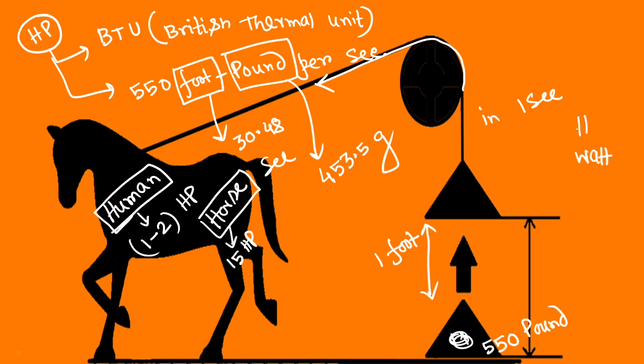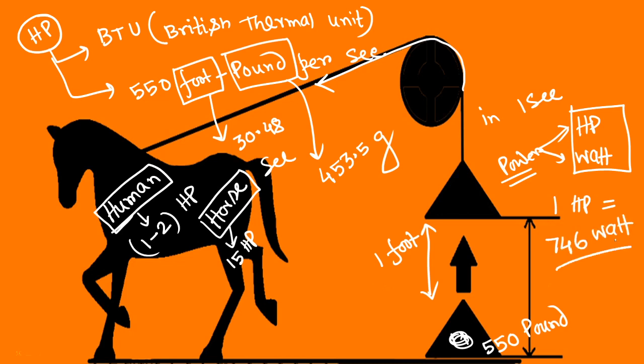Just now we have learned another unit, watt, and one more unit, horsepower. Both are units of power. So there is a relationship between horsepower and watt: 1 horsepower equals 746 watt. Clear? A simple relationship. We should remember it because in numericals we have to use this knowledge.